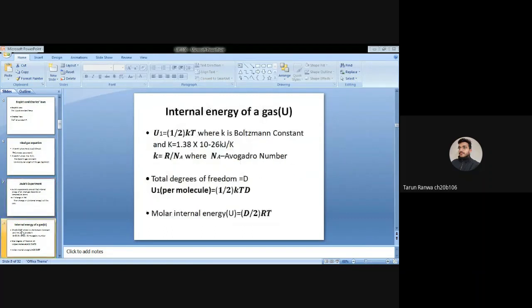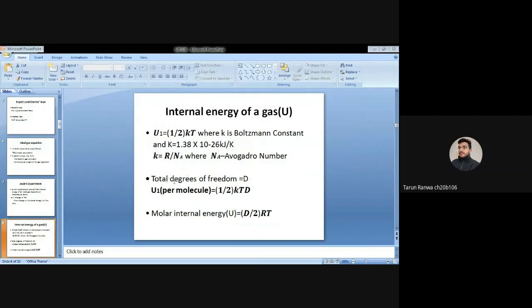Now the internal energy of a gas. Simply, we can write the internal energy per molecule equals half kT, where k is the Boltzmann constant, whose value is 1.38 times 10 raised to the power minus 26 kilojoule per Kelvin. And we can write k equals R by Na, where Na is the Avogadro number.